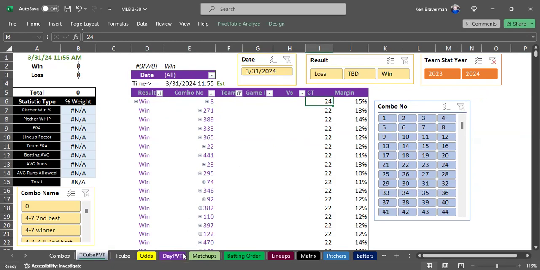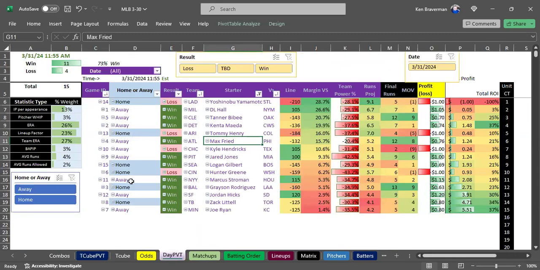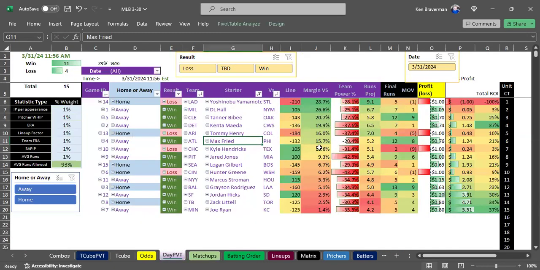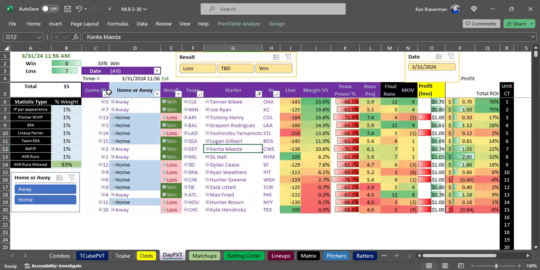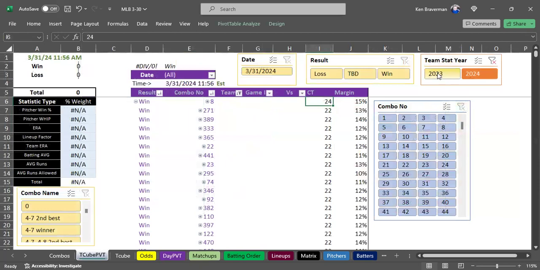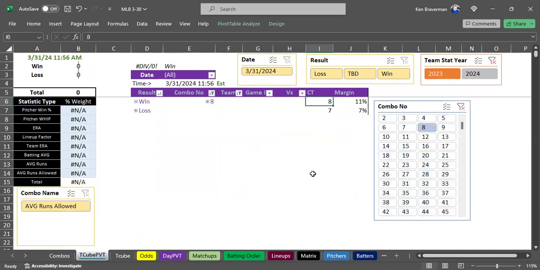Yesterday there were, I don't know how many games there were. We'll take a look. Yesterday there were 15 games. So let's put combination string number 8 in here and refresh. Under 2023 stats, which is what we're looking at right now, it goes 8 and 7 in this order. The way to verify that is just click 2023 stats, and you'll see an 8 up there next to combination string number 8. Combination string number 8 goes 8 and 7.